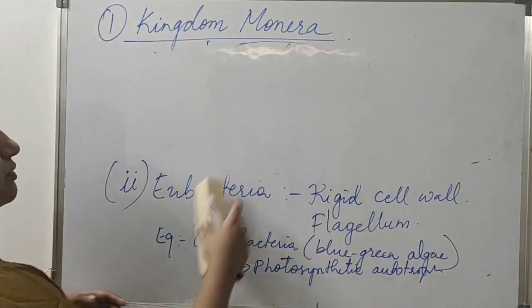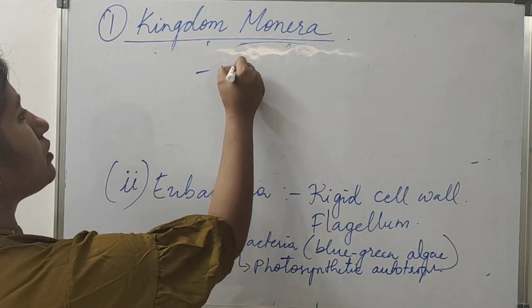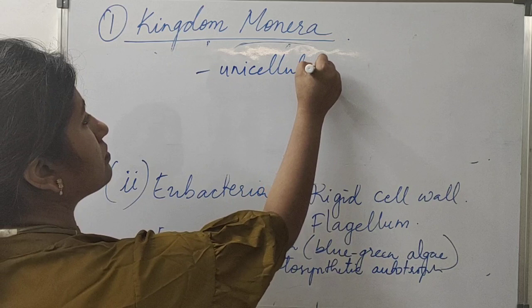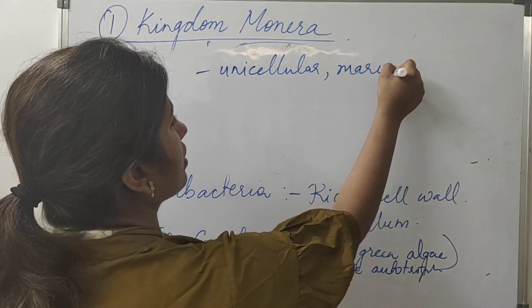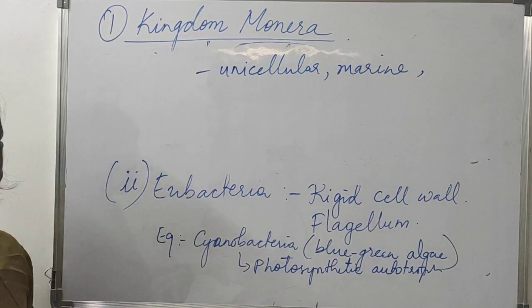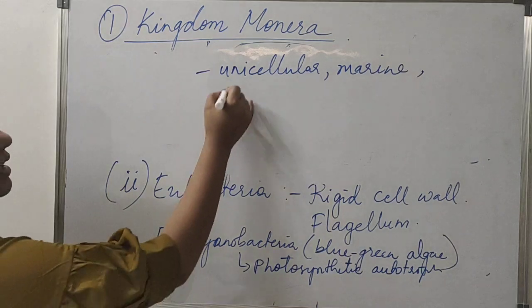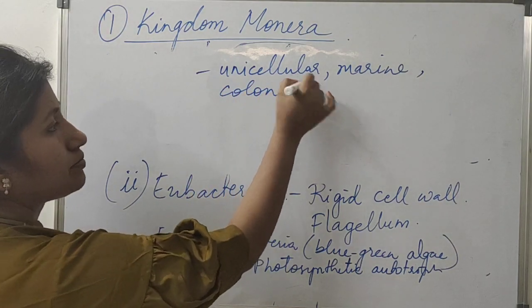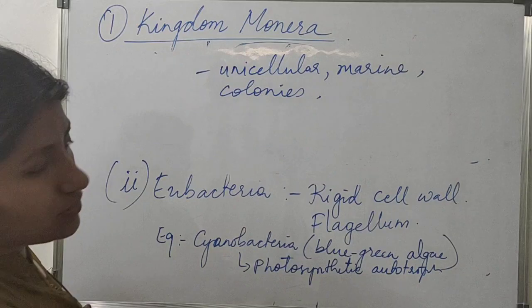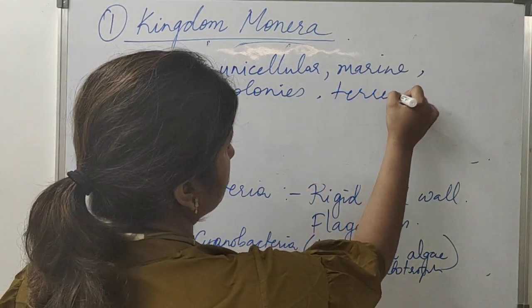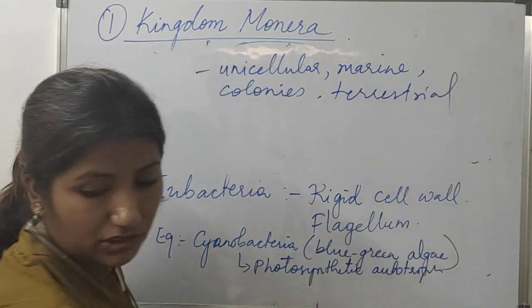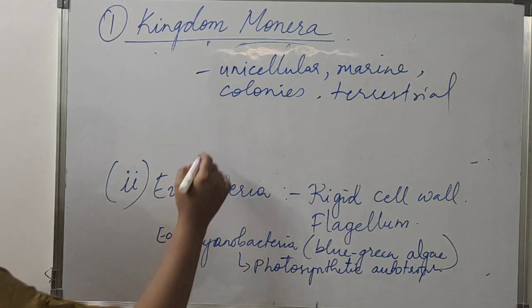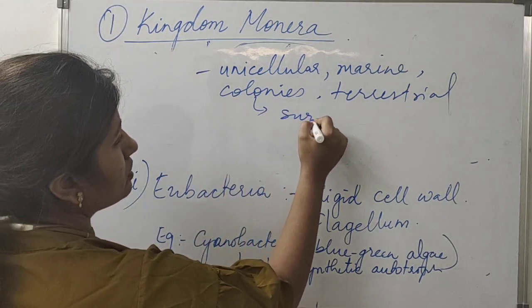Some of the characteristics we'll write here. They are unicellular, meaning made up of a single cell, and they live in colonies. Marine means living in seawater. Some of them are terrestrial, and their colonies are surrounded by a gelatinous sheet.